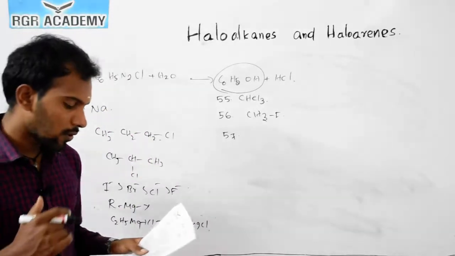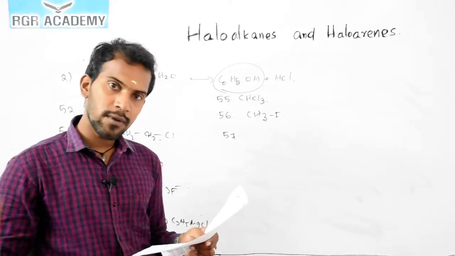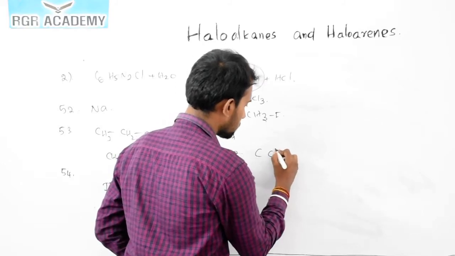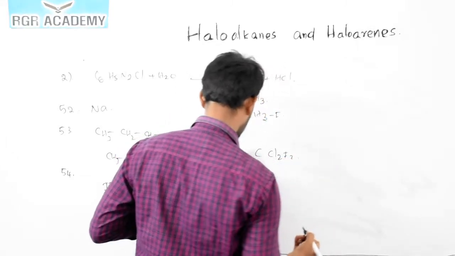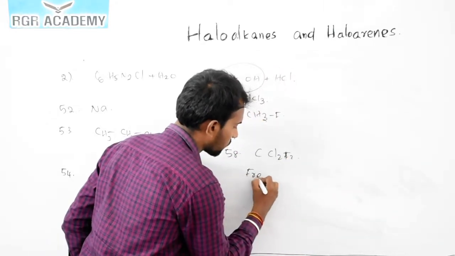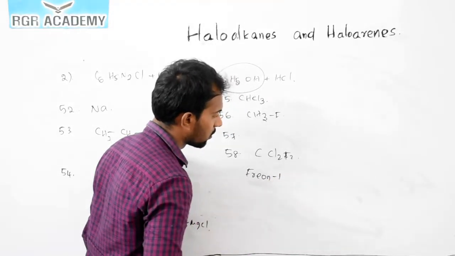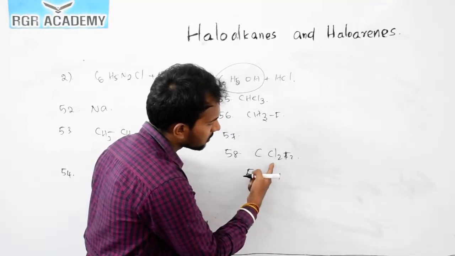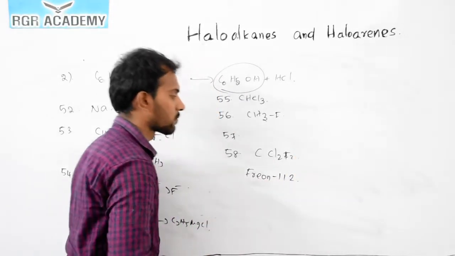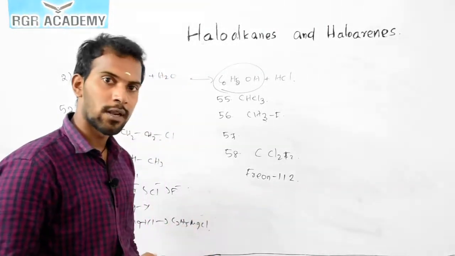Question number 58: which is used in Freon as refrigerant? The answer is CCl2F2. Okay, so this is a Freon. For example, what is the name? Freon CBA: C is the number of carbon atoms minus 1, B is the number of hydrogen atoms plus 1, and A is the number of fluorine atoms. Okay. Freon 12 is used in refrigerators.